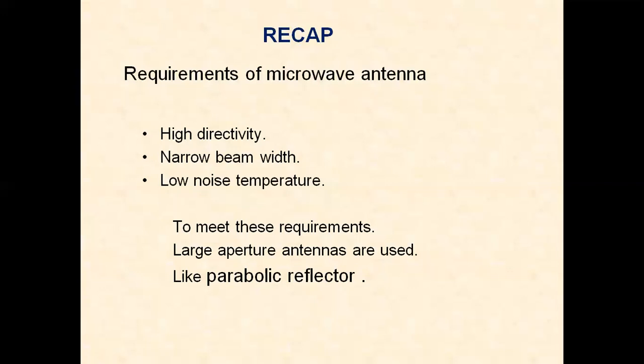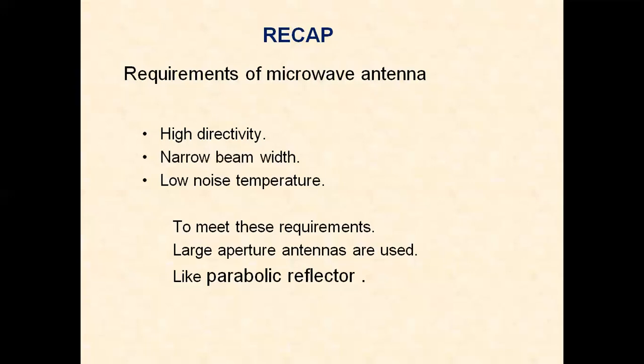In order to provide all these requirements, we make use of this dish antenna, sometimes called the parabolic reflector antenna. We also call it dish antenna, or antennas with parabolic reflector. So the main important requirements of microwave antennas are high directivity, narrow beam width, and low noise temperature.